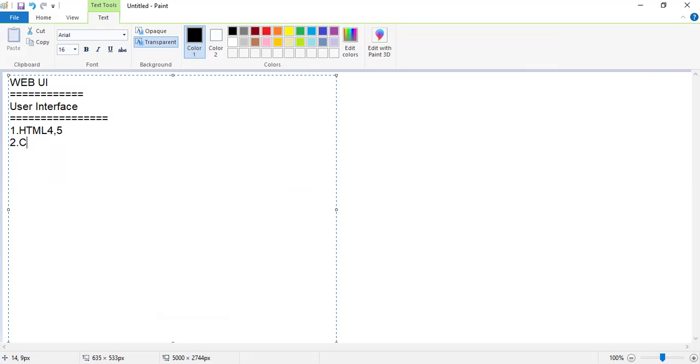Second topic, CSS 2 and 3. Third topic, JavaScript. Fourth one, jQuery. Fifth one, Ajax. Sixth one, responsive design. Seventh one will be Bootstrap. Eighth one will be LESS and SASS programming. Ninth one will be the project. Tenth one will be the exam.